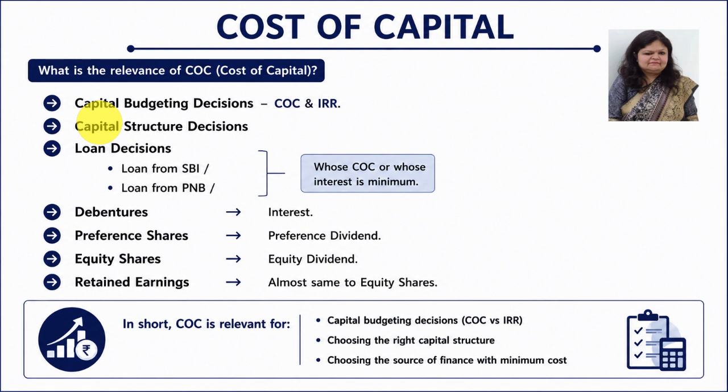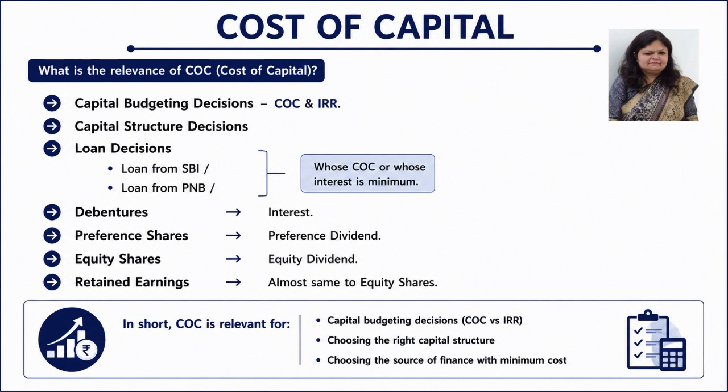So capital budgeting decisions are those decisions, let's suppose you have A, B, C, D, there are 4 projects. So where you want to invest, that depends upon your COC and IRR. Your IRR is your internal rate of return. So when your investment IRR is greater than cost of capital, you would be accepting that project. So this is the relevancy of COC which helps in capital budgeting decisions.